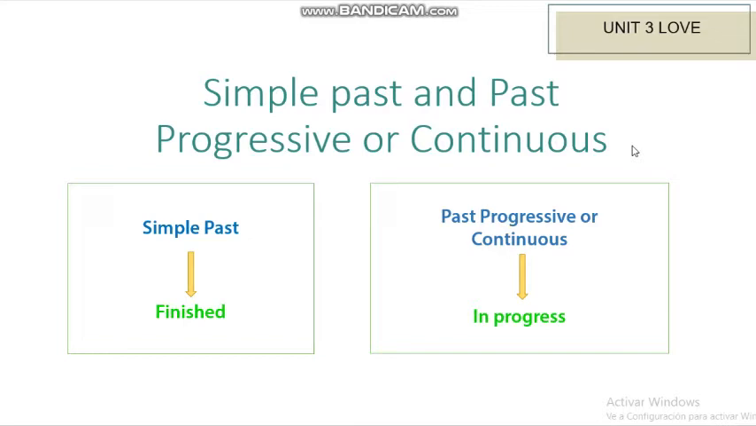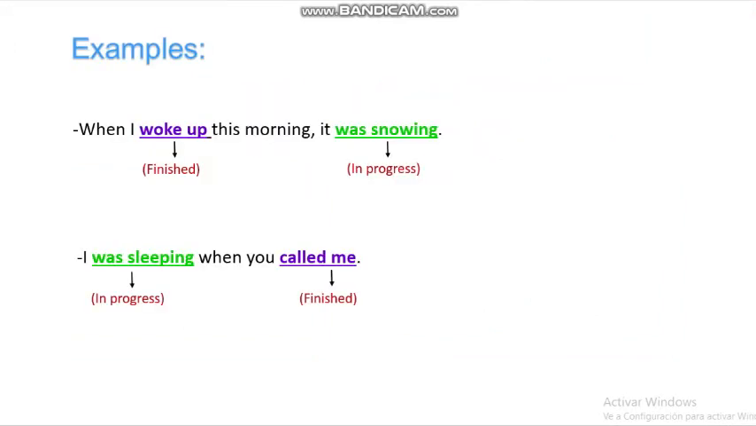As we have seen in previous lessons and explanations, we know that we use the simple past when the action is finished. At the same time, we use the past progressive or continuous when the action was already in progress at a certain time in the past. We are going to see some examples.